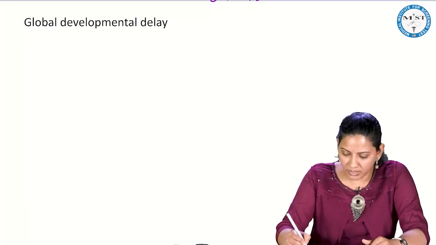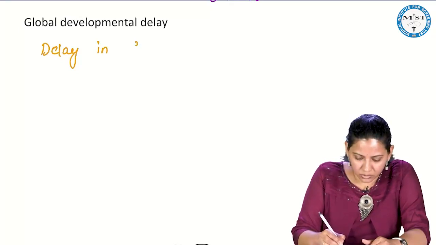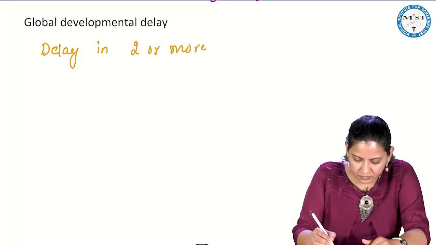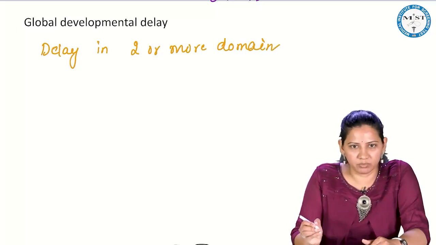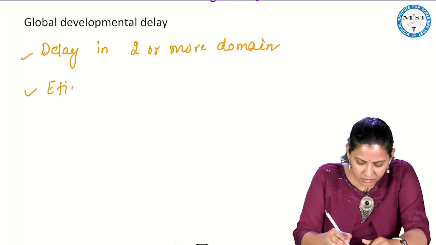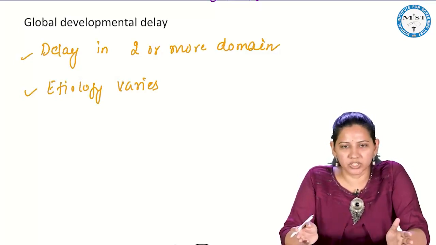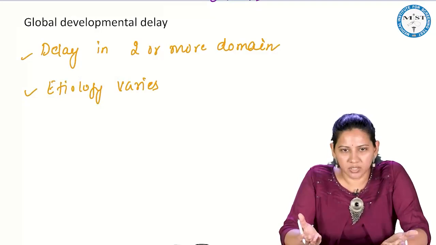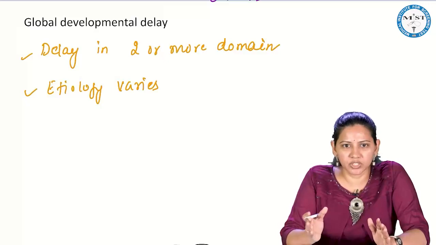Now what is a global developmental delay? Global developmental delay means if there is delay in 2 or more domains, then it is called global developmental delay. Why you should know this? Because etiology varies. You understand, if a child is having a delay in all the domains, suppose language is a problem, gross motor is a problem, fine motor is a problem, that means there is a severe insult to the brain.